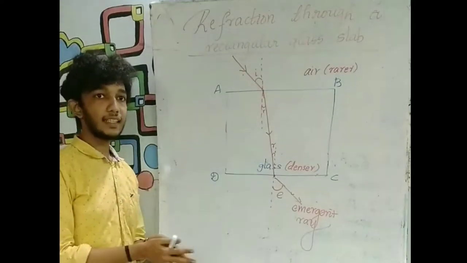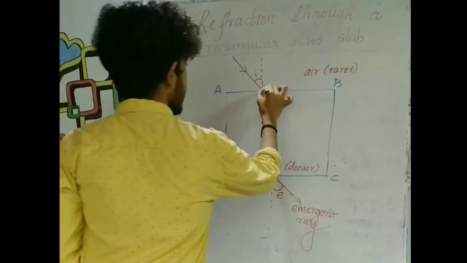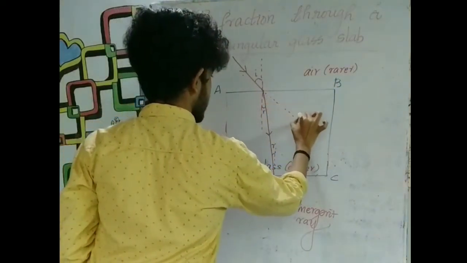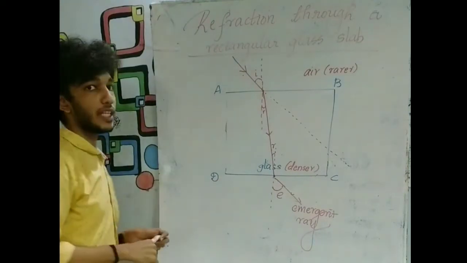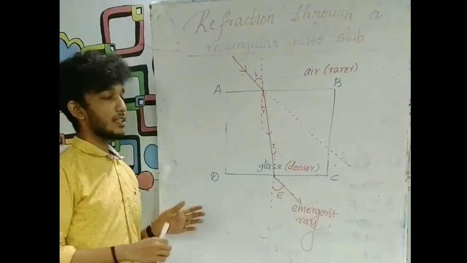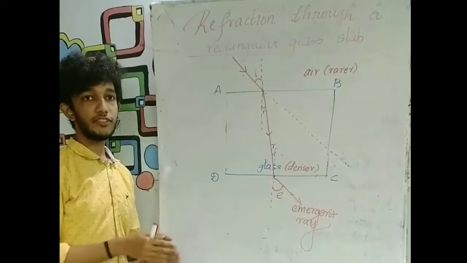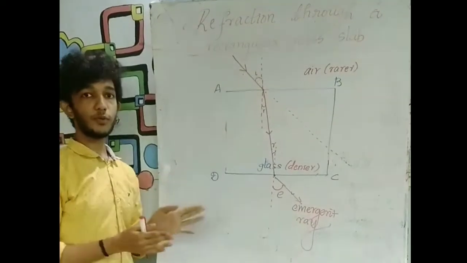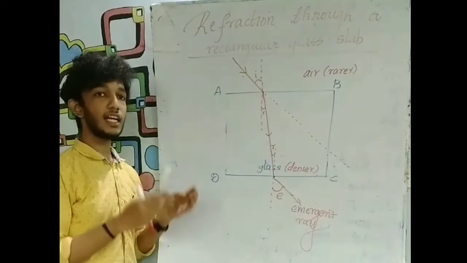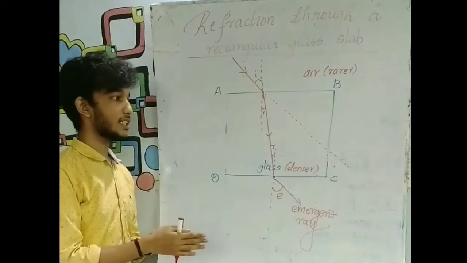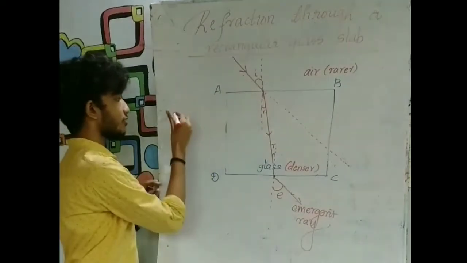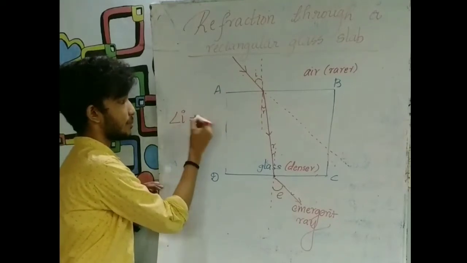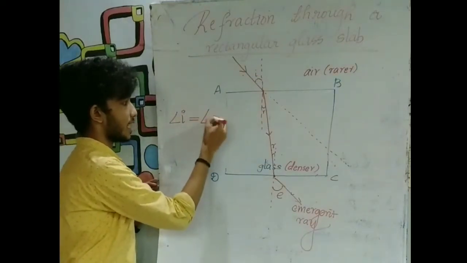Now let us extend the incident ray. The incident ray on extension will be parallel to the emergent ray. Why is this parallel? Because the refraction taking place at both the surfaces AB and CD are equal and opposite. This is the reason why the incident ray is parallel to the emergent ray, and the angle of incidence, angle I, will be equal to the angle of emergence, angle R.